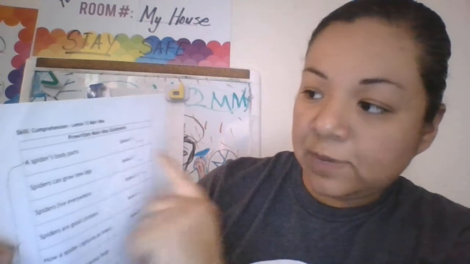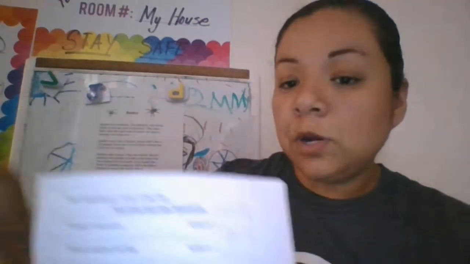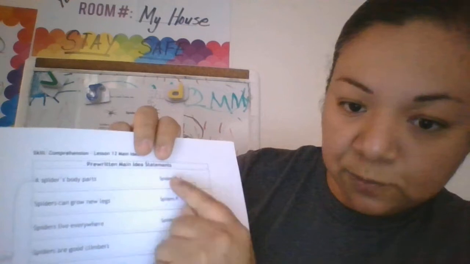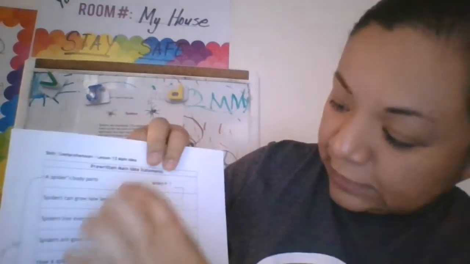It's on the fourth page. And this says skill comprehension, lesson 12 main idea. These are the pre-written main idea statements. This is what we're going to be using as we are doing the passages. So it matches, and this is how it matches. It tells you the title of your passage, spiders, and then of course you find your passage, spiders. So you're going to utilize this section that only says spiders only for this passage.